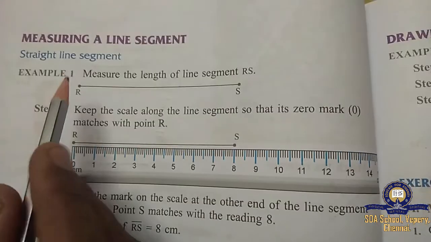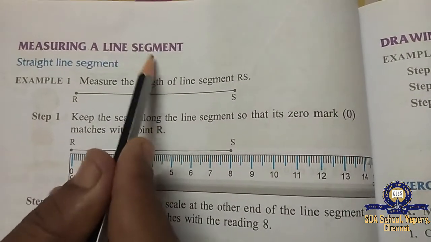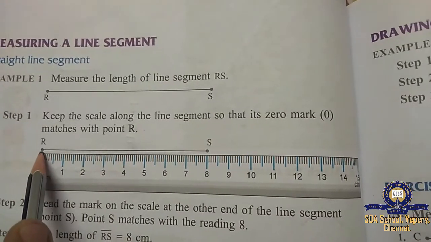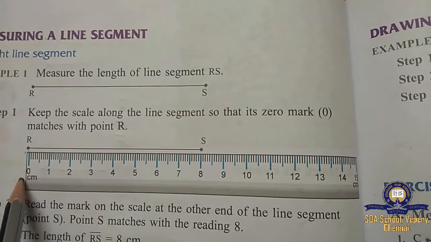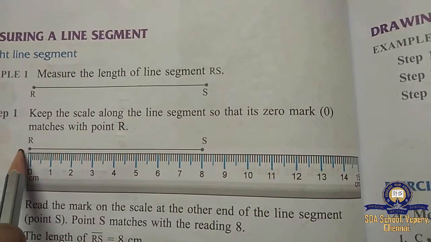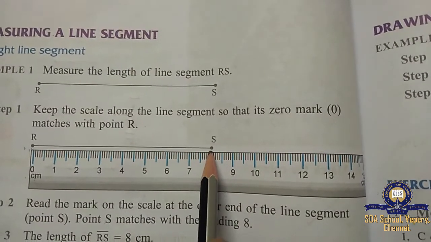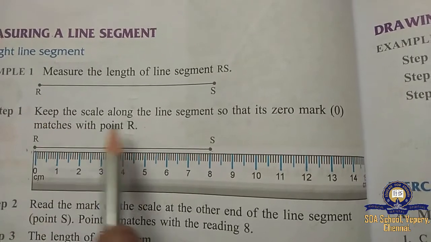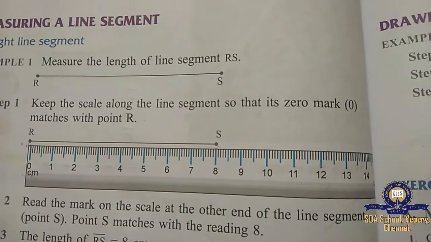Okay, children? Now we are going to see measuring a line segment. How are we going to measure a line segment? When a point is here, can you see, children? The 0 should be straight to the point. And this line is here, R S. So what do you have to do? You have to keep the scale along the line segment, and then you have to measure.